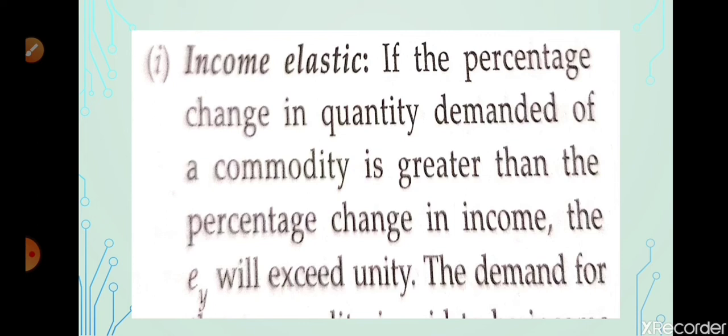Or we can say that the change in income will be less, and the commodity which you are purchasing will be more. As it was there in elastic demand, the same is here. If there is less change in income and more change in quantity demanded by the consumer, then the demand is income elastic. I hope you understood this one.